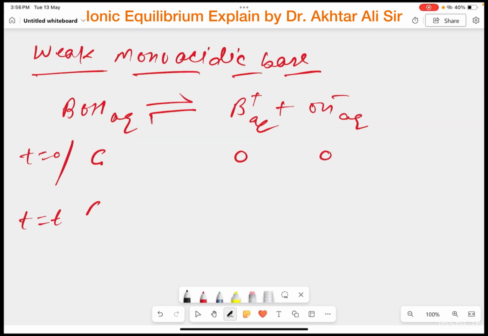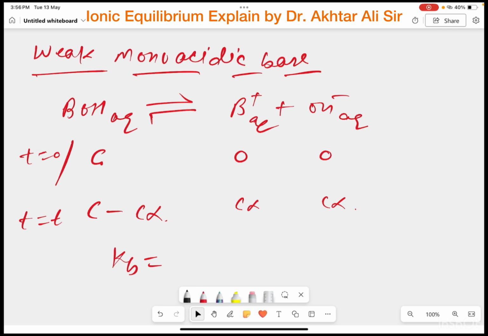So girls and boys, over here how much part will be dissociated? C alpha, and over here C alpha, over here C alpha, and this is a Kb. What is the Kb? Kb is the ionization constant of base.